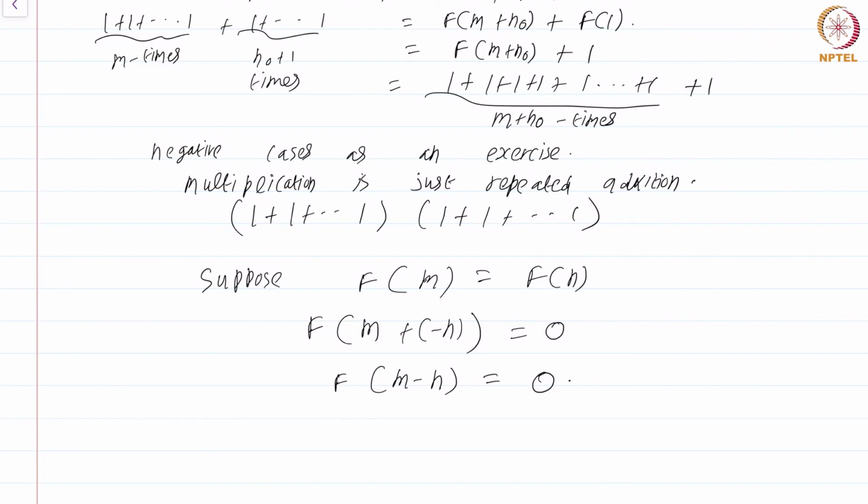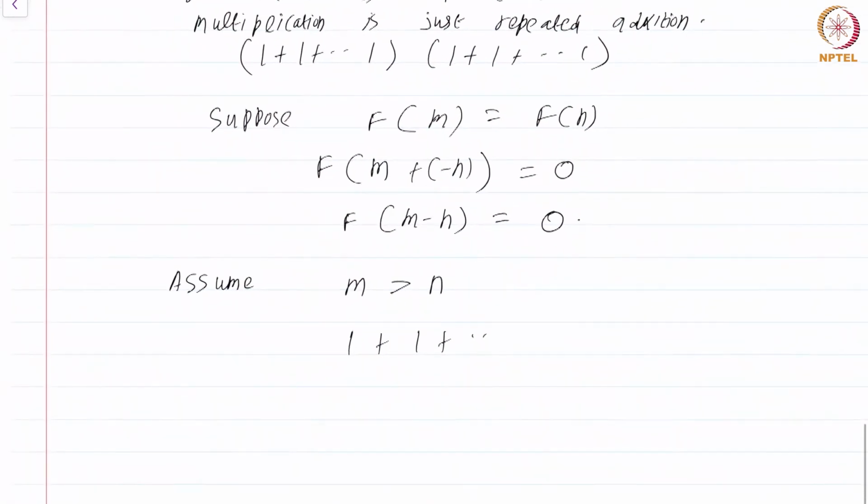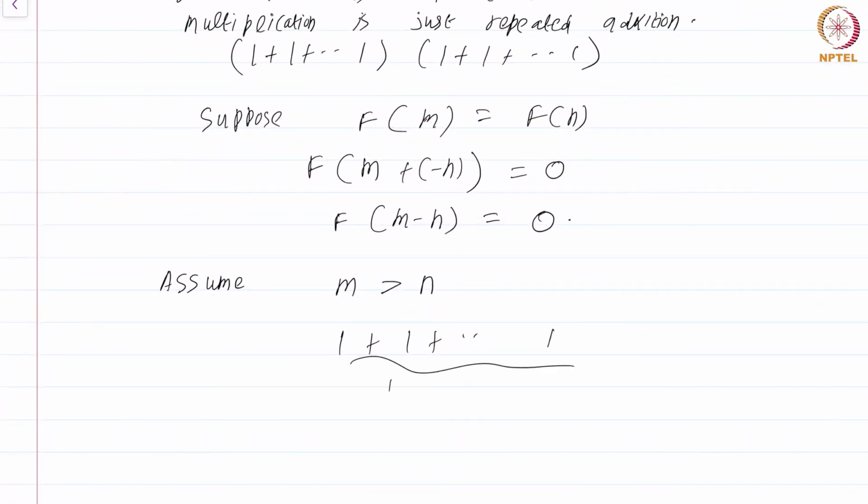Okay, now what we will do is assume m is greater than n. Why can we assume this? Well, if not, just interchange the role of n and m. If m is less than n, then just take n minus m instead. But that means 1 plus 1 plus 1, m minus n times, is equal to 0.